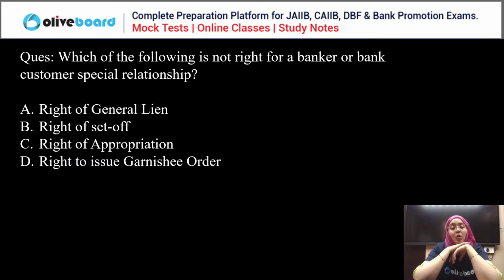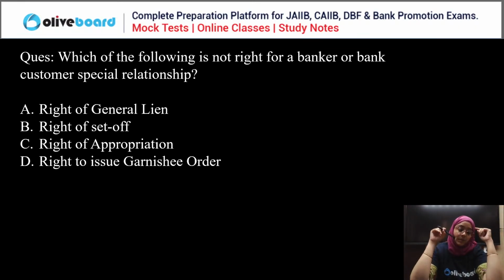Next, which of the following is not a right of a banker for bank customer relationship? Right for general lien, right to set off, right of appropriation, or right to issue the garnishee order. Which of the following is not a right for a banker or for a bank customer relationship? Everyone, please answer.